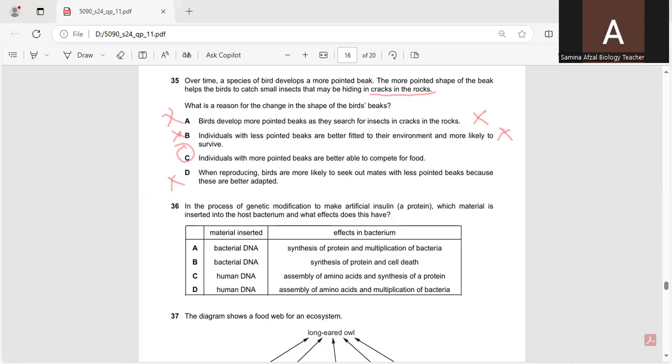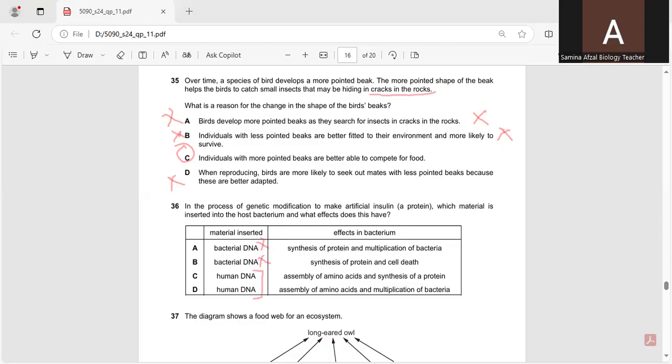Question number 36. In the process of genetic modification to make artificial insulin, a protein, which material is inserted into the host bacterium and what effects does this have? So the four options are bacterial DNA. No, we have to insert human DNA into the bacterial DNA. So A and B both are incorrect options. C and D can be the correct options. Now we have to find out the effects.